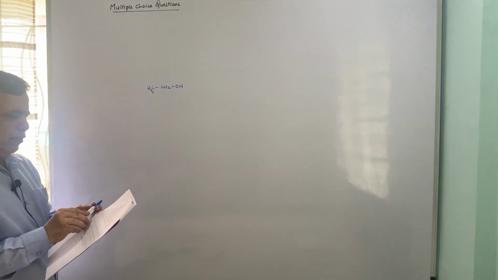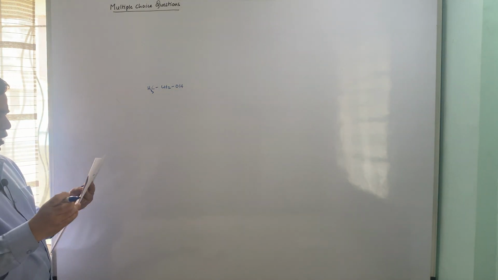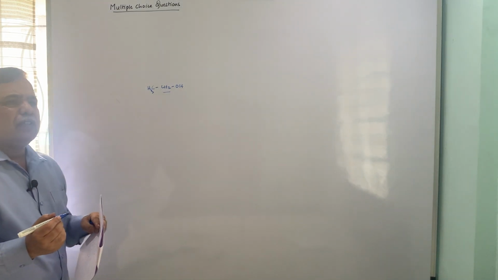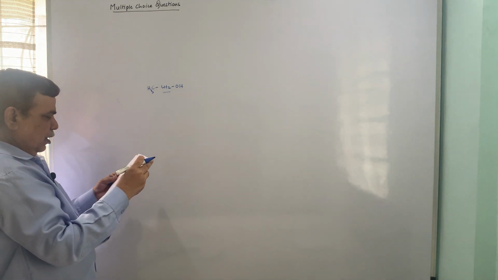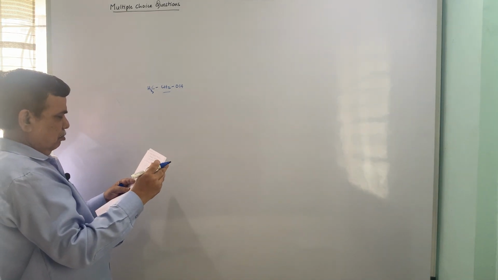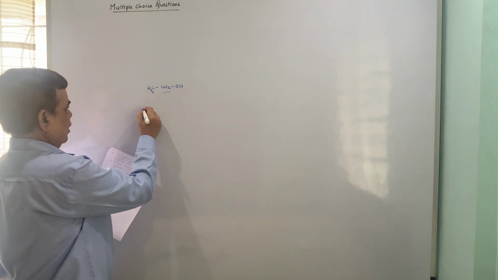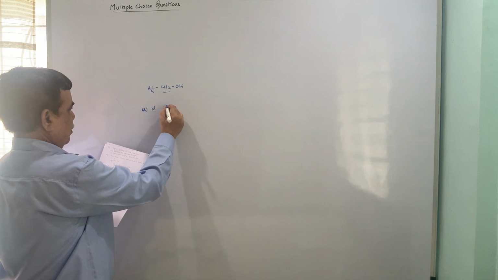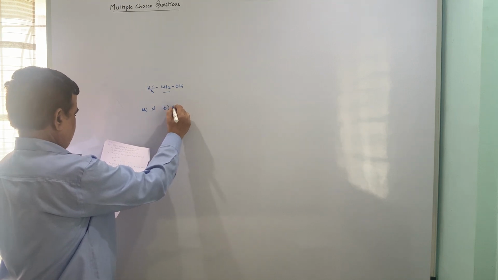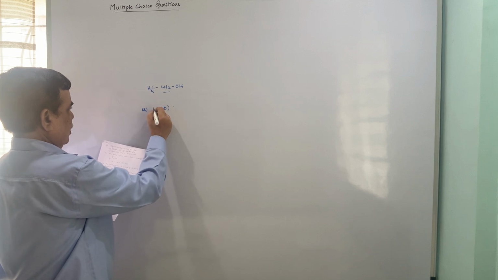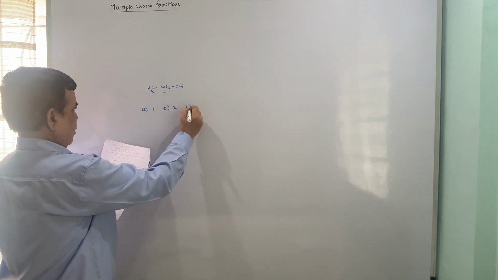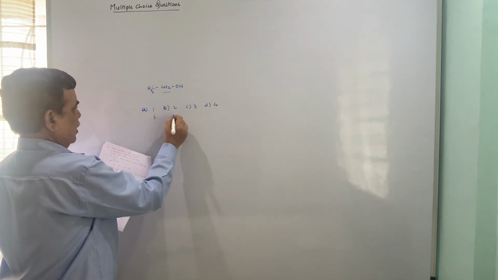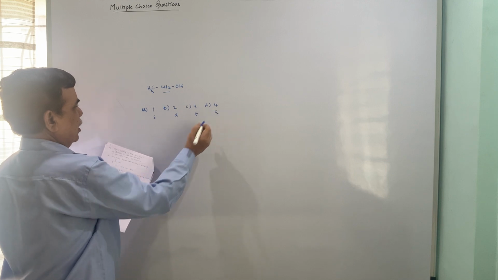Now this is the compound given, and the question is, what is the multiplicity of the CH2 group in ethanol? So options are singlet, doublet, triplet, quartet.